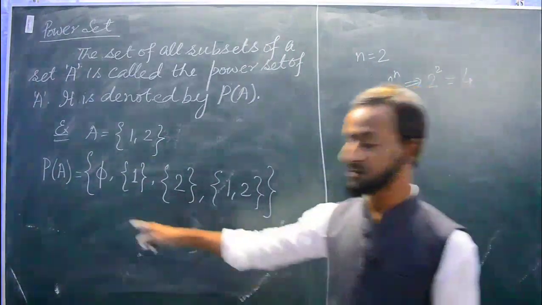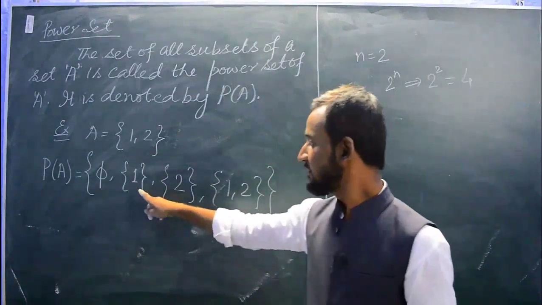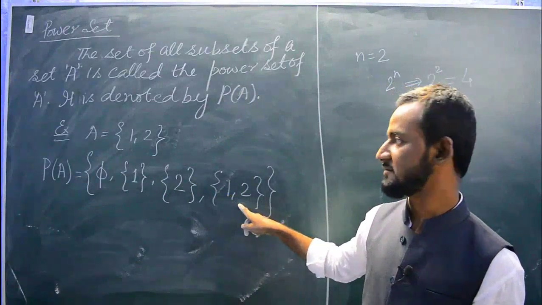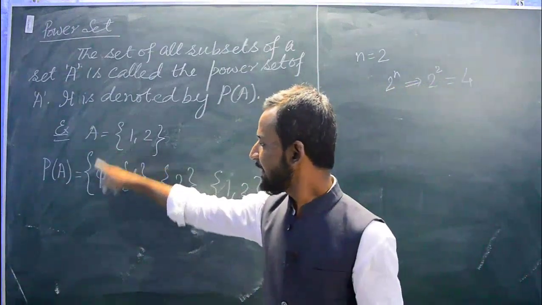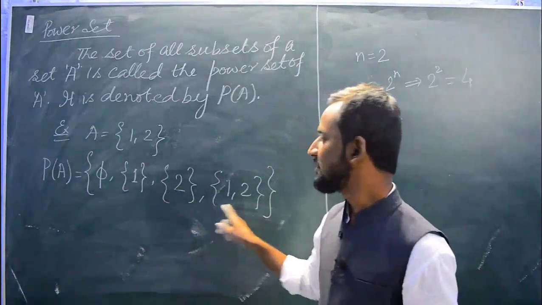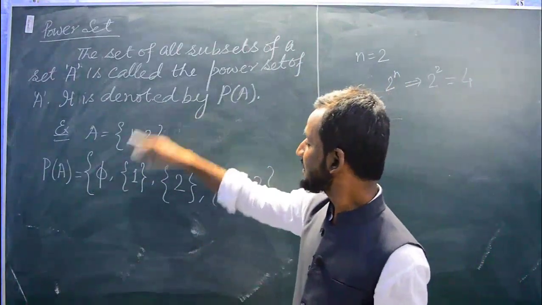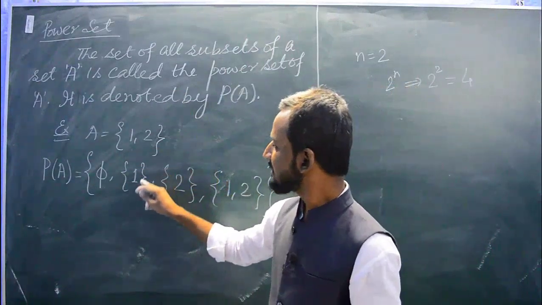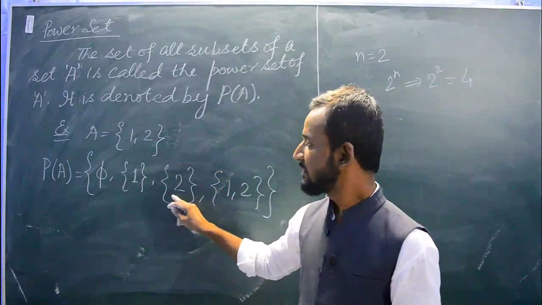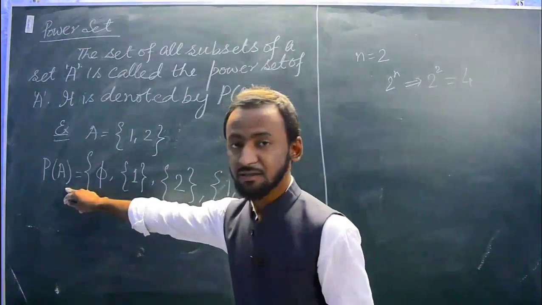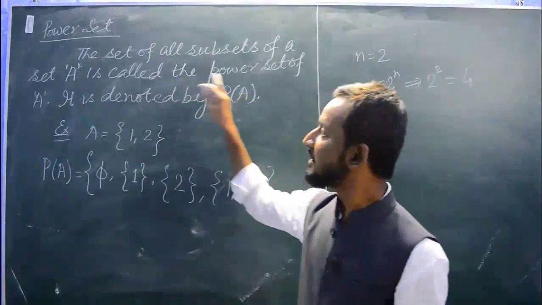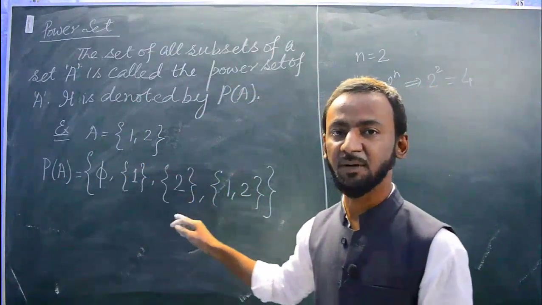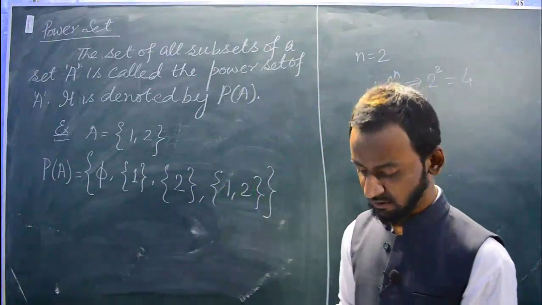See here how many subsets? ∅ is one subset, {1} is one subset, {2} is one subset, and {1, 2} is another subset. So for this set A we have 1, 2, 3, 4 subsets. When we list all the subsets of any set, we denote it as the power set. When we list all the subsets of any set, we say that we have written the power set of that particular set. Okay.